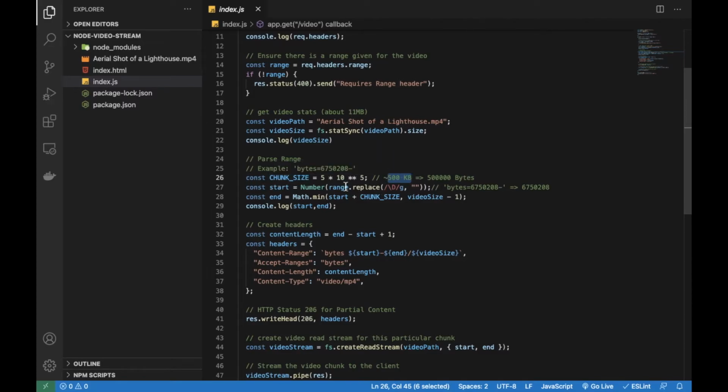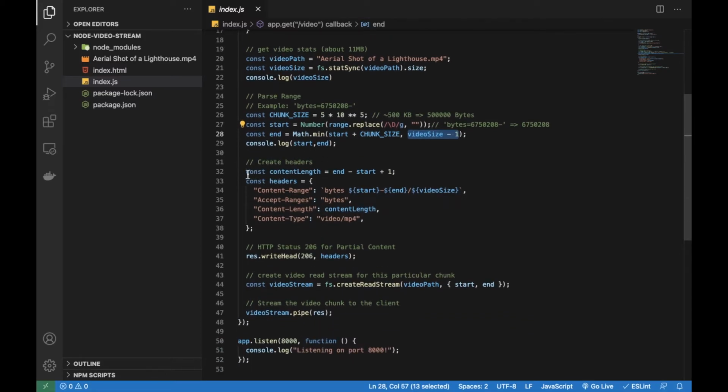For start, from this variable we are removing all the characters except numbers, so this will convert to this many bytes. This is our starting byte. Initially it will be 0, and for the end we are doing start plus chunk size, or if it is the end of the video, then video size minus 1.